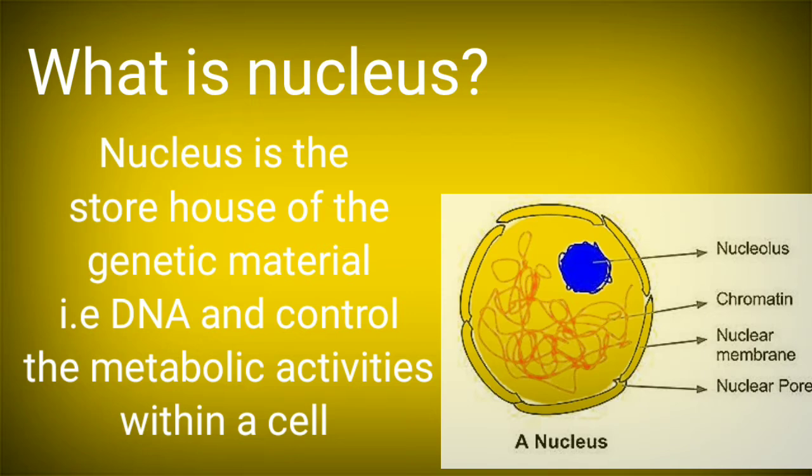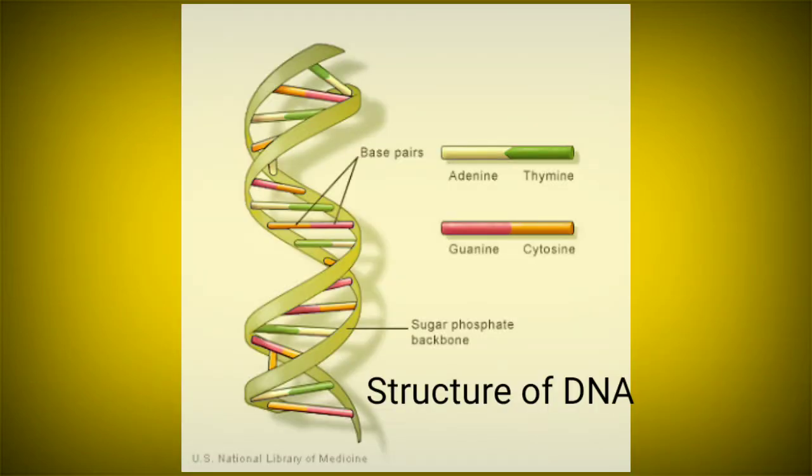Now how does the nucleus play the part? This happens because of the synthesis of DNA within it. So let's learn what DNA is and how it is transmitted from one generation to the other, or from one cell to its daughter cell.